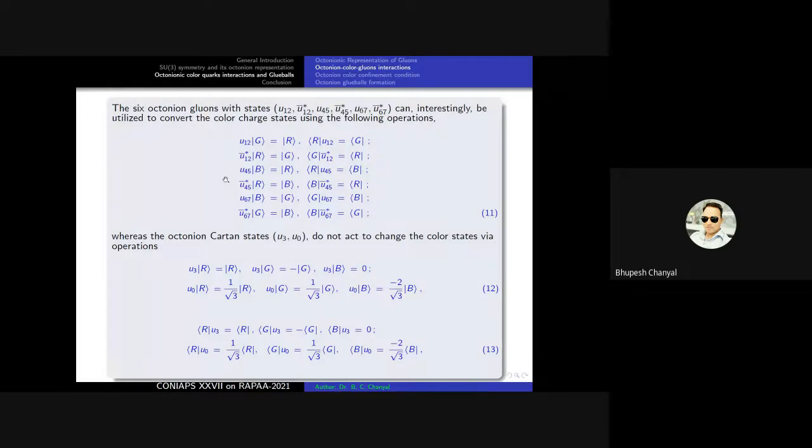So these are the operations by which we convert the color charge from one color quark to another color quark. We have the octonion shift operator, and we use this shift operator in this operation. So we get how the color charge changes. The rest of the operators, called the Cartan operators, do not act as a change of the color states, as the operations given in equations 12 and 13.